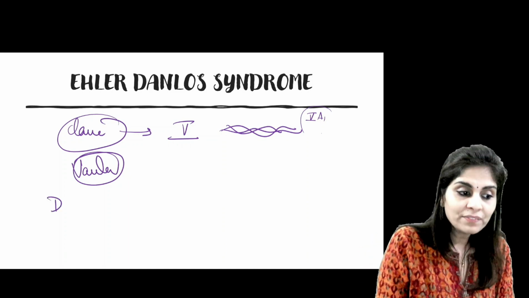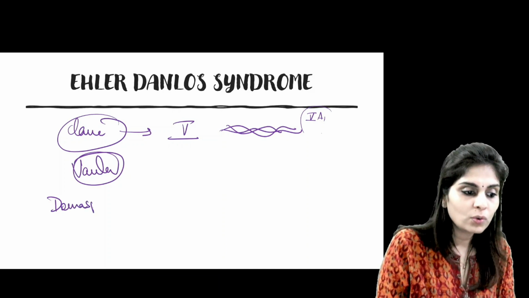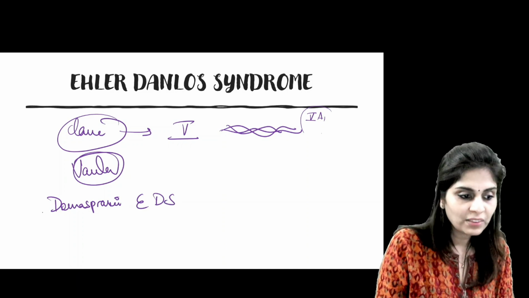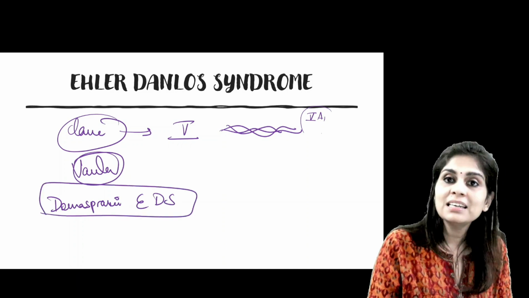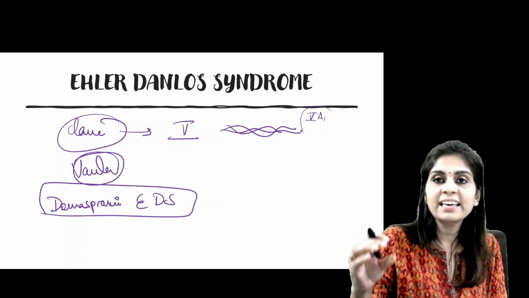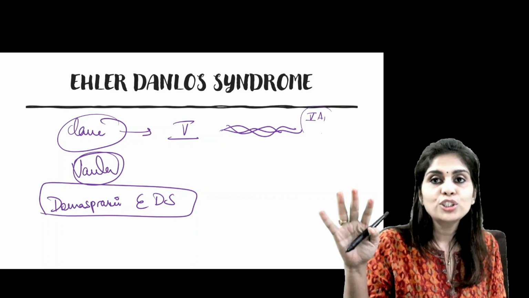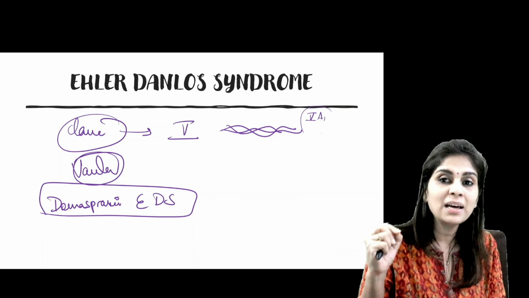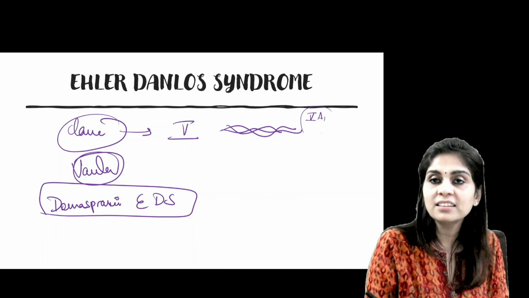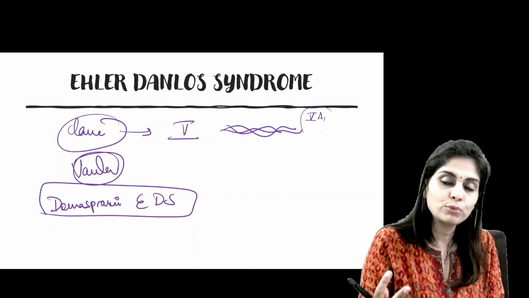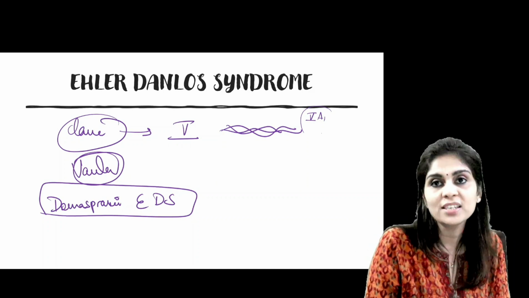Now we have dermatosparaxis type of Ehlers-Danlos syndrome, and this dermatosparaxis type is characterized by delayed closure of anterior fontanelle, short stature, short fingers, multiple hernias like umbilical hernias, and again hyperextensible skin, easy fragility, easy bruisability, hyperextensible joints.